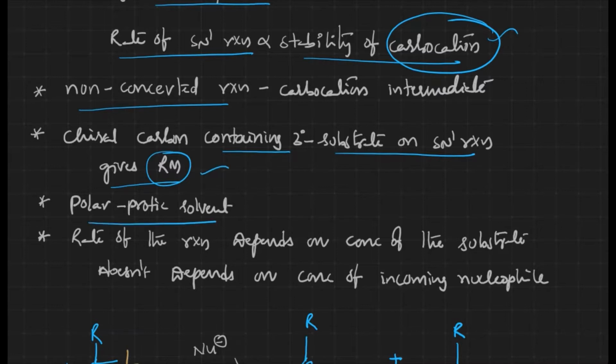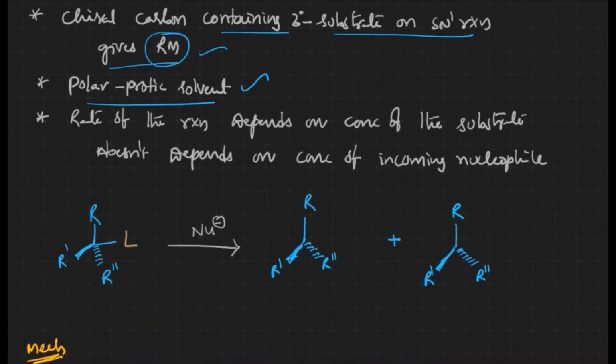A polar protic solvent is preferred for this reaction because ions are generated as intermediates during the reaction, and these ions are stabilized by polar protic solvents. The rate of the reaction depends on the concentration of the substrate only, not on the concentration of the incoming nucleophile. That's why it is a unimolecular reaction.